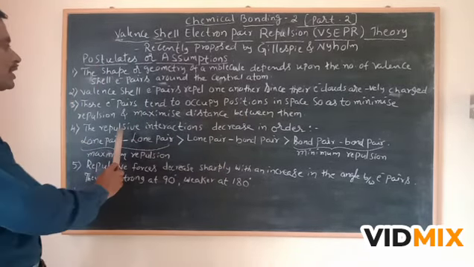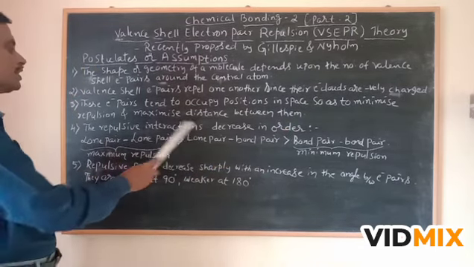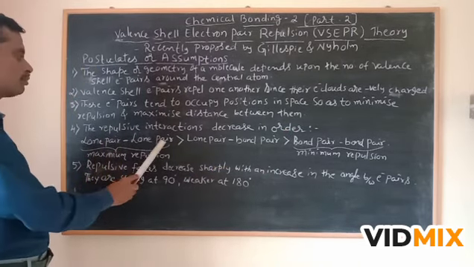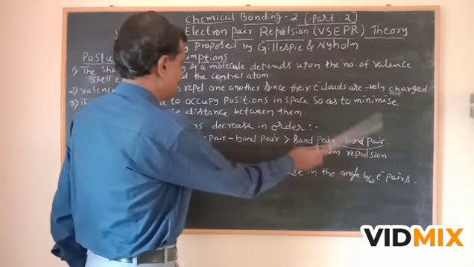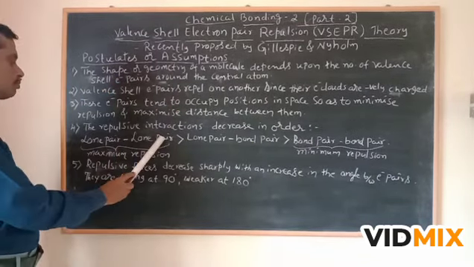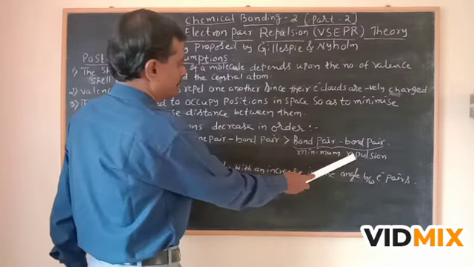Fourth, the repulsive interactions decrease in the order lone pair-lone pair greater than lone pair-bond pair greater than bond pair-bond pair. That is, lone pair has maximum repulsion and bond pair has minimum repulsion.